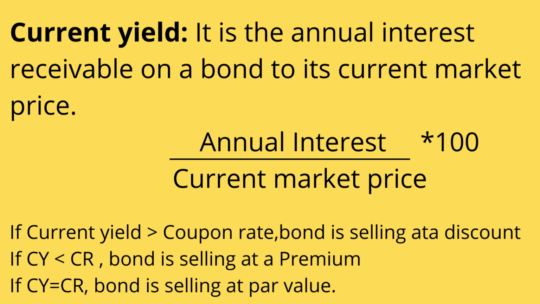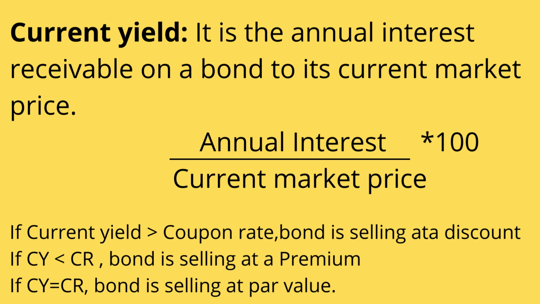So now if we want to find the current yield, how will we find it? We all know we find the annual interest on the face value, that means the coupon rate into face value. So the coupon rate is 12% into face value, and the face value is 1000. We get 120. So the annual interest is 120 divided by the current market price. The current market price, that means it is selling at which value? At 800 rupees. So 120 divided by 800 into 100.